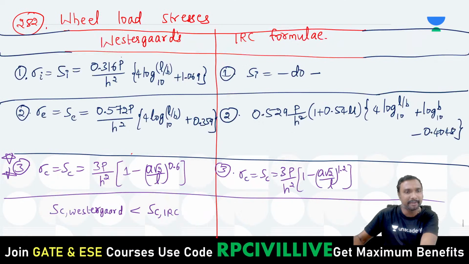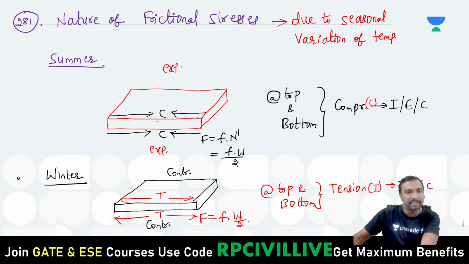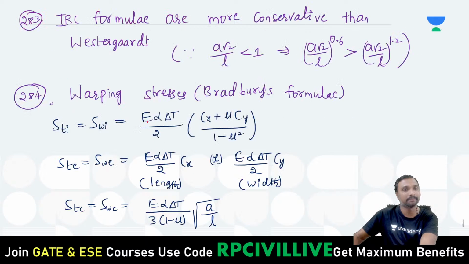Because if you just observe, whenever you are having this friction, this portion is subjected to more effect. This portion is subjected to maximum stress, right? What is the stress at the corner? 0. And this is your interior portion and these are your edge portions. These are subjected to maximum stress, and this central portion is also subjected to maximum stress. The corner portion is not contributing that much towards the friction, so frictional stress at the corner is 0, but frictional stress at the edge and interior both are the same and maximum.